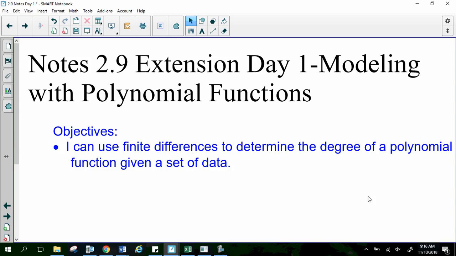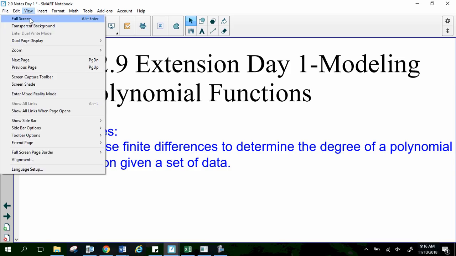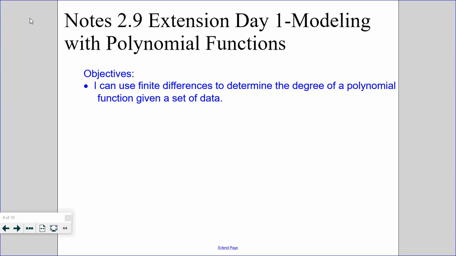All right, today we're doing 2.9 day 1, modeling with polynomial functions. So we're going to use finite differences to determine the degree of a polynomial function given a set of data. And we're also going to write a cubic function given some points.